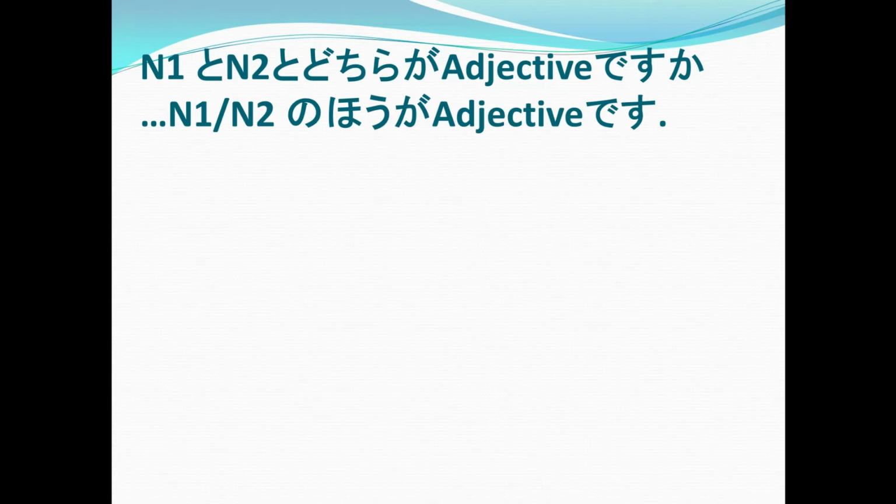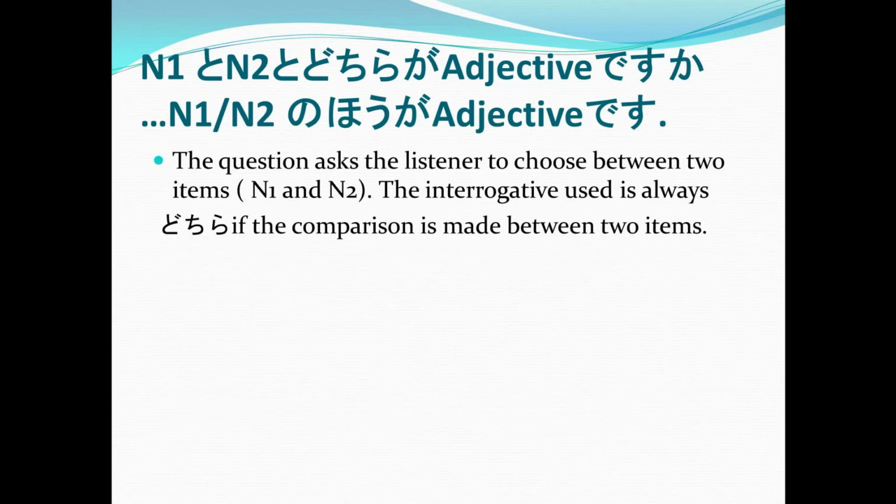So the question asks the listener to choose between two items, which is the noun 1 and noun 2. Then the interrogative used is always dochira if the comparison is made within the two items. Again, you are asking your listener to choose between noun 1 and noun 2. That's why the answer should either be noun 1 or noun 2, whichever is chosen, no hou ga adjective desu. So you have to repeat the adjective again here.